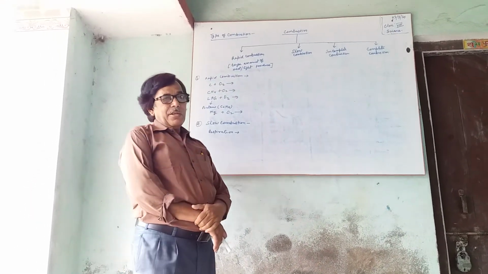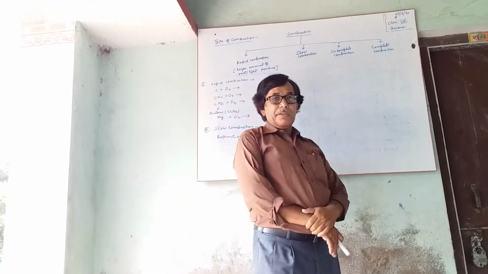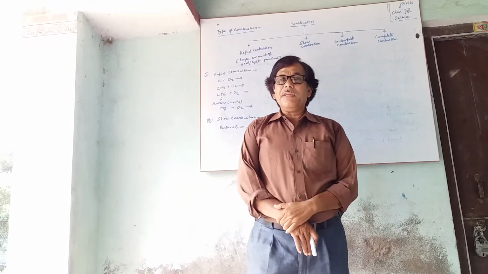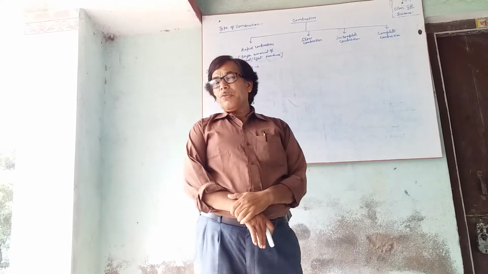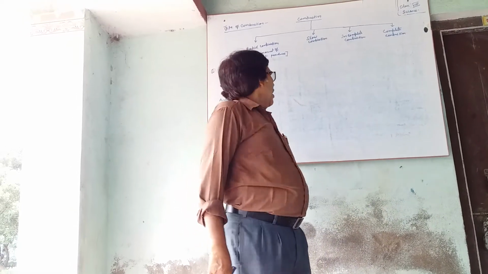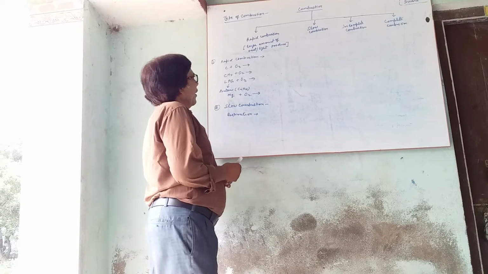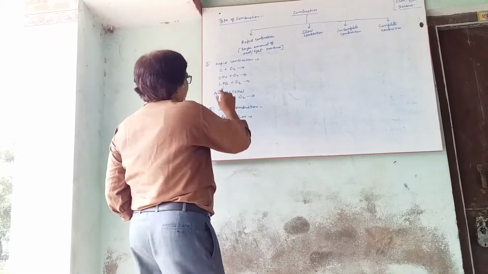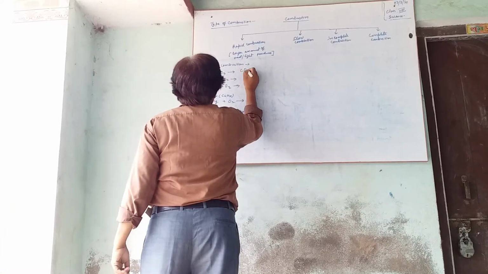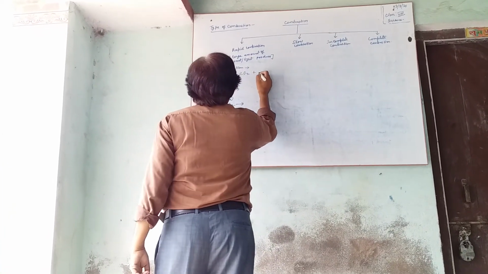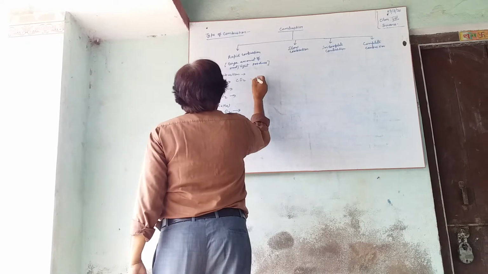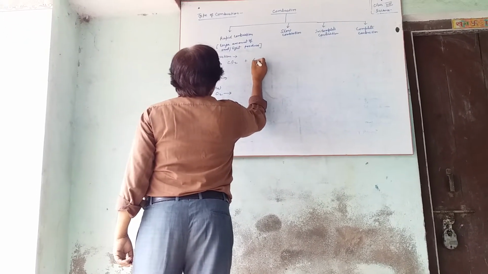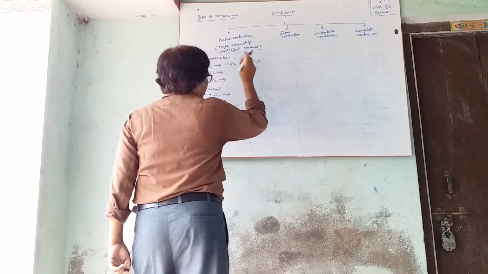Rapid combustion. During rapid combustion, a lot of heat and light, in some cases light and in some cases no light, is produced. For example, if we burn coal, that is carbon, C plus O2 gives CO2 plus a lot of heat and light.